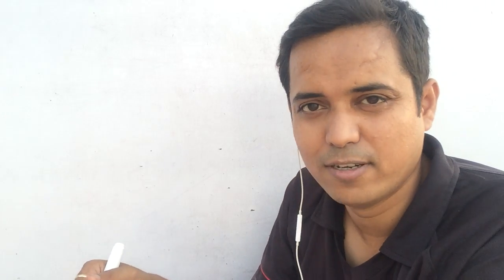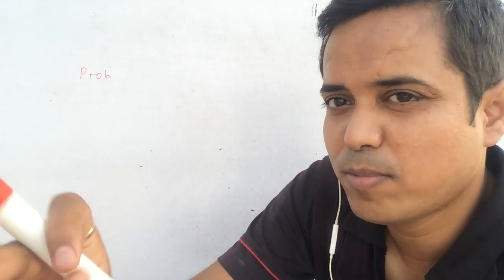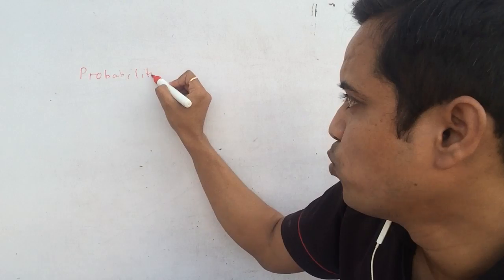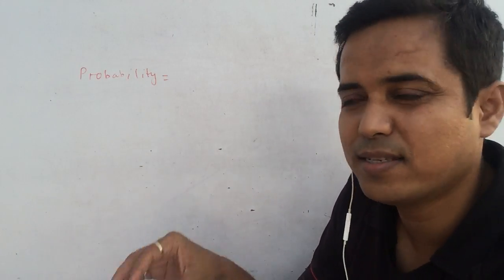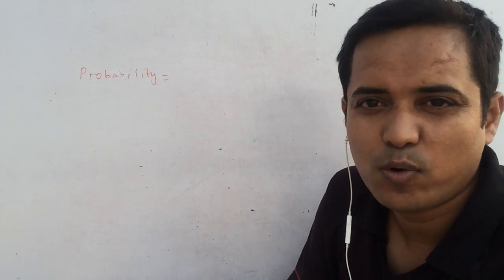Today we are going to do the concept of probability. Here if we say the probability is like possibility or a measurement of possibility, it would not be wrong. So measurement of possibility in a quantitative way is called probability. So how do we form this? We know that probability is actually the number of favorable outcomes upon the number of total outcomes.